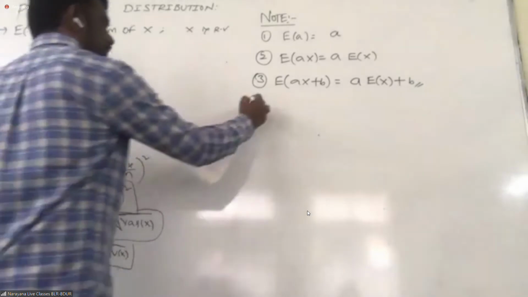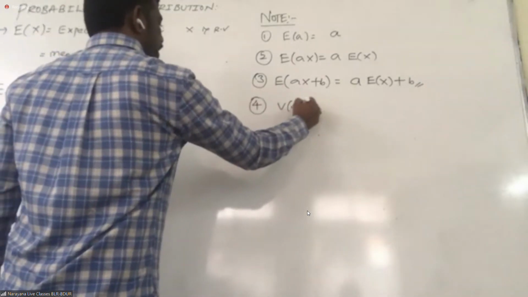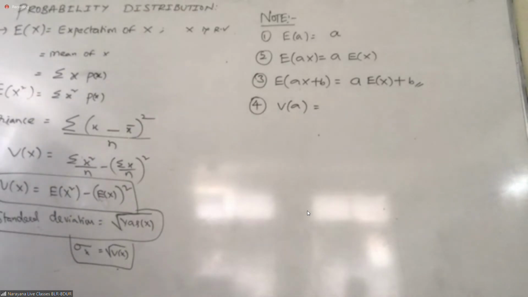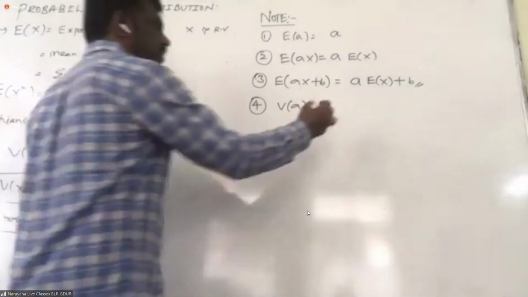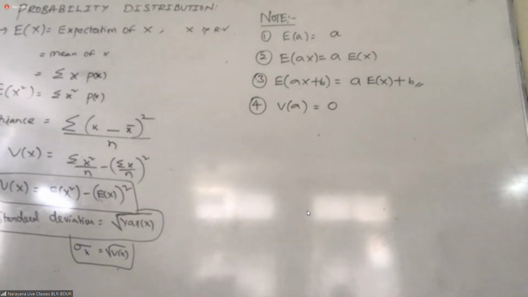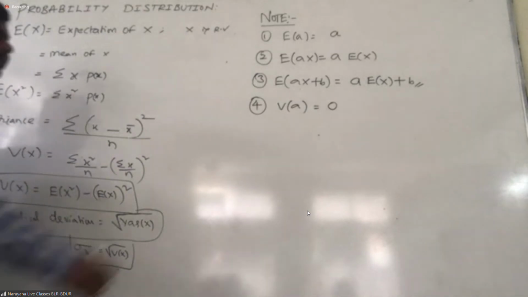Next. Variance of a constant. What is the change? Variance means change or difference, correct? What is the difference in a constant? Nothing. No difference. Zero. Constant is constant only. So, variance of a constant is 0.